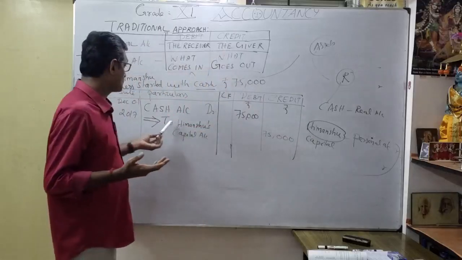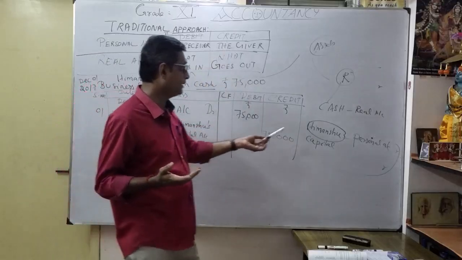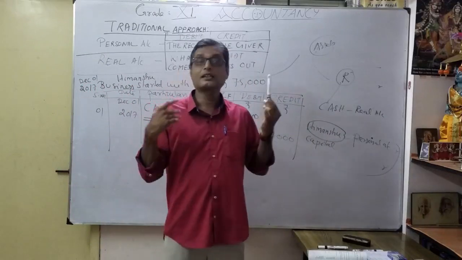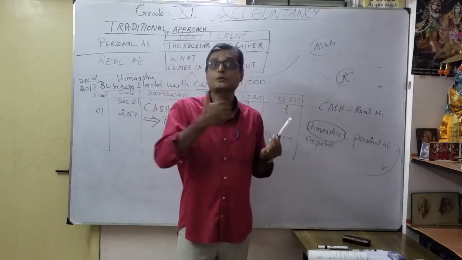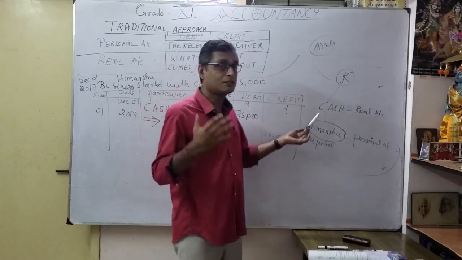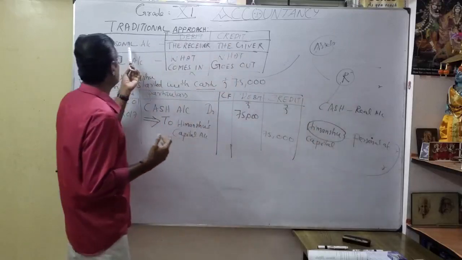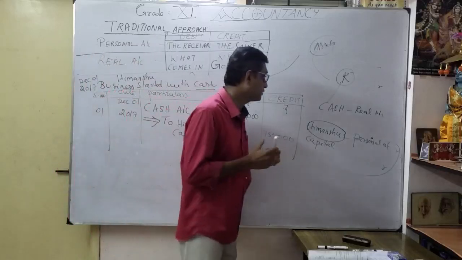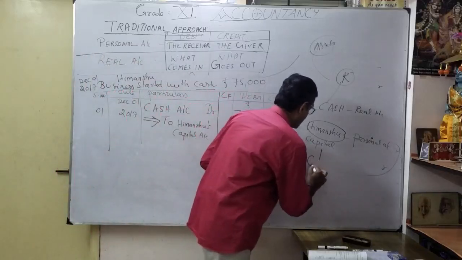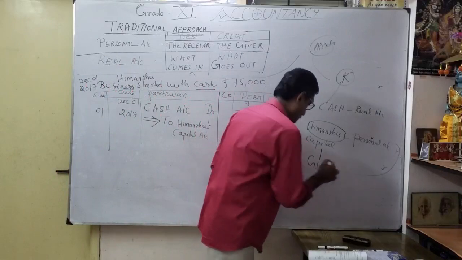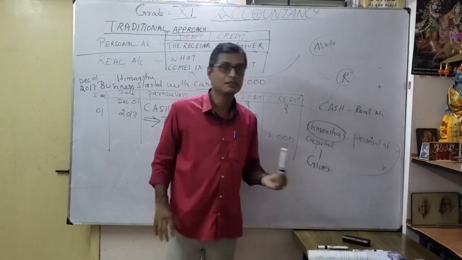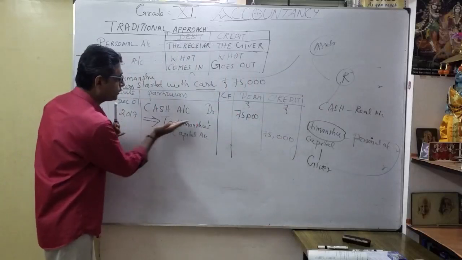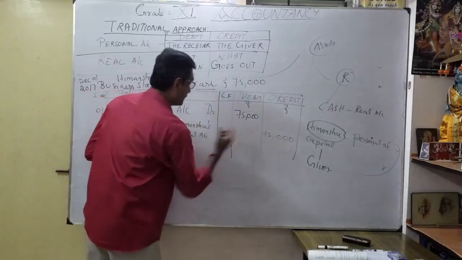Understood? Here, to Himanshu capital account, credit. Why is it Himanshu's capital account? Himanshu is a person, so it is related to a person. That is a representative personal account. So what is the personal account rule? Debit the receiver, credit the giver. Here Himanshu is the giver. Now understood? He is the giver. That's why I credited. So give some gap to Himanshu's capital account, 75,000.